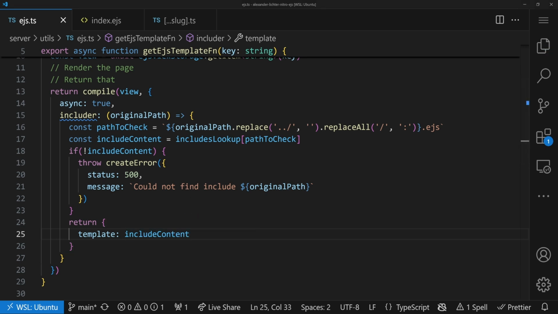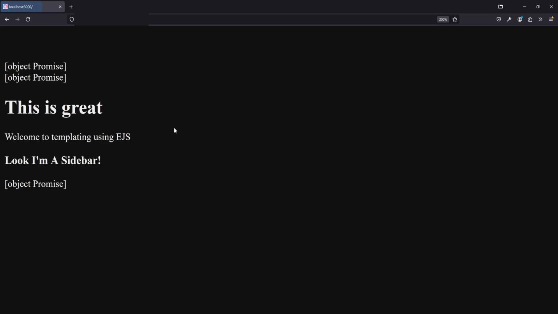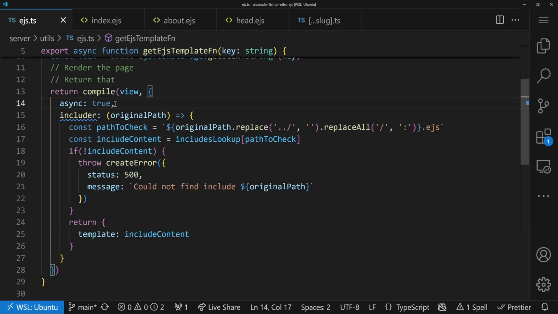So let's see if this even works in the browser and see what will happen. In the browser, we'll see content. That's great. No error messages, nothing. But the promise objects here are a bit wrong because these should be the includes. So let's see why that doesn't work. And that's because we've set async to true over here. And that doesn't play well with the includes.